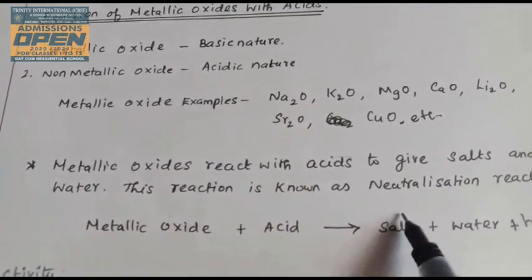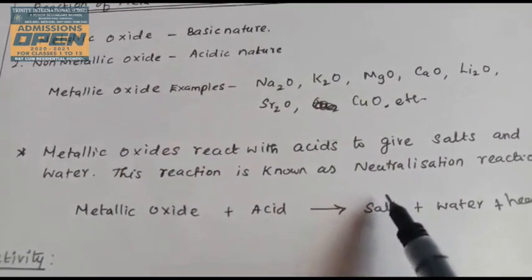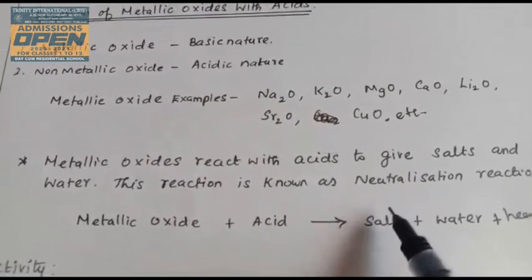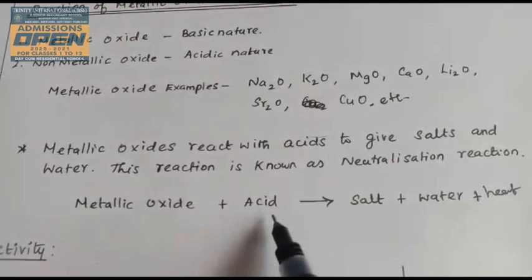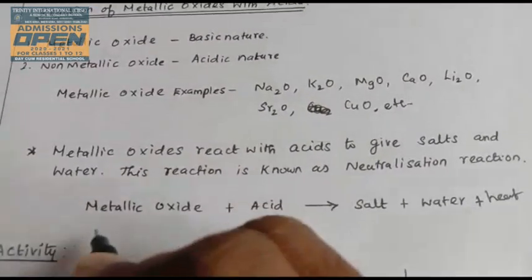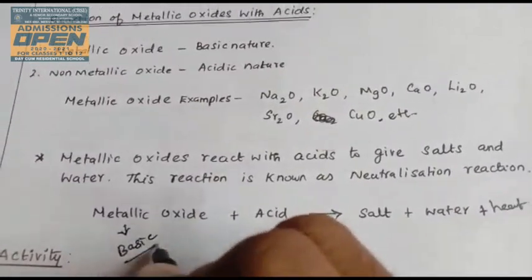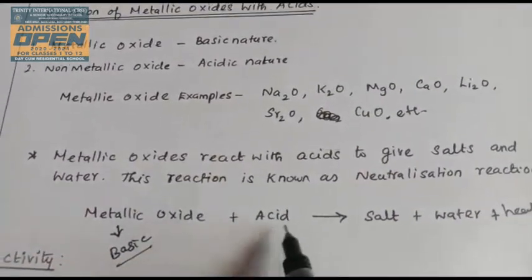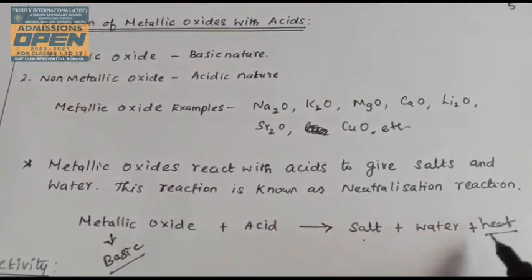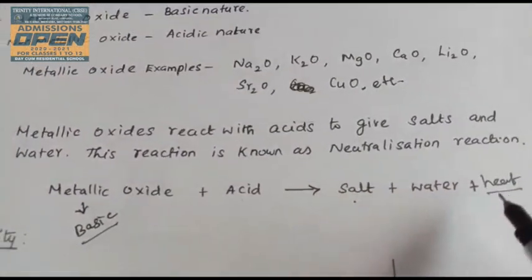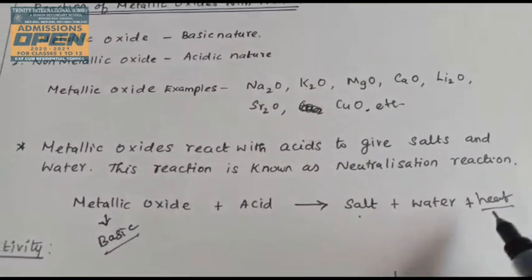The previous topic is a neutralization because in the previous topic acid reacts with the base to form salt and water. Here metallic oxide reacts with acids. Metallic oxide is basic in nature, so it reacts with acid to form salt and water. Here also heat is formed, so it is an exothermic reaction. This is known as exothermic because it is a heat-releasing reaction. This is also an exothermic reaction.